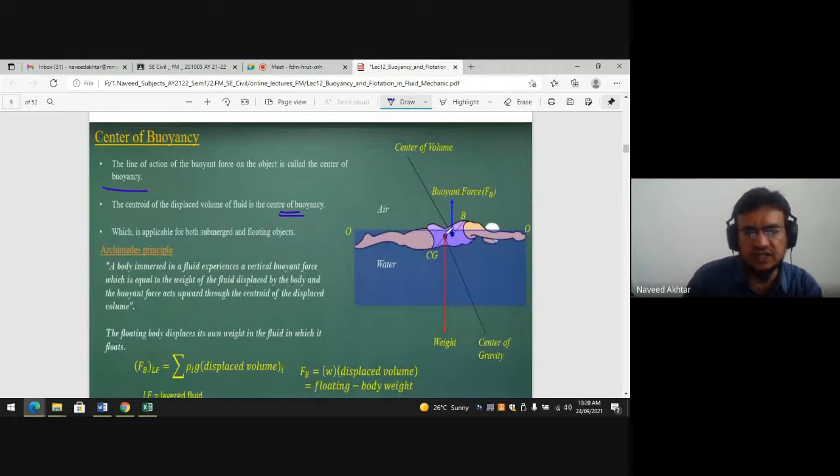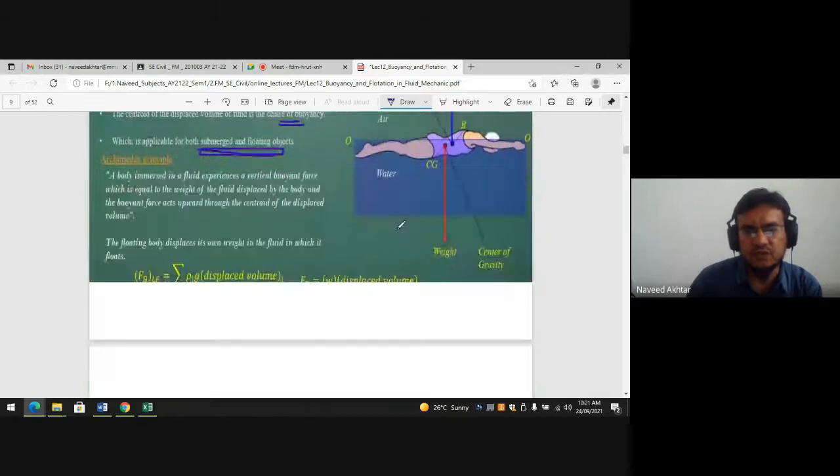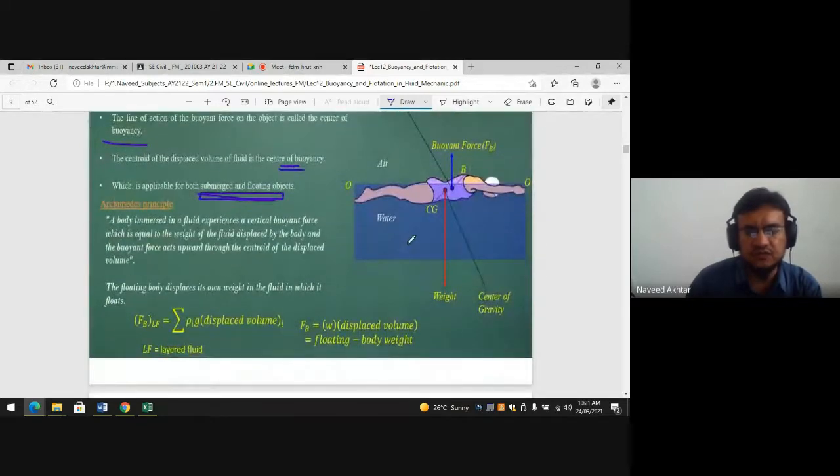So here also you can see the center of buoyancy and the center of gravity. It is not at the same point. It is different, which is applicable for both submerged and floating objects. The center of buoyancy is applicable to the fully submerged object or the floating object. Here you can see the tire, it is nothing but a floating object. Here also the wooden plank is a floating object. If it is fully submerged, then also we can go.